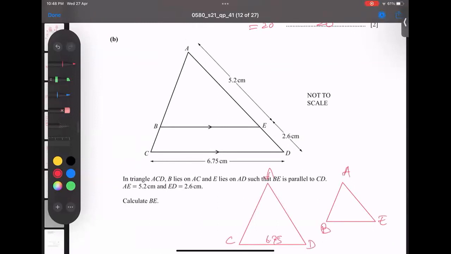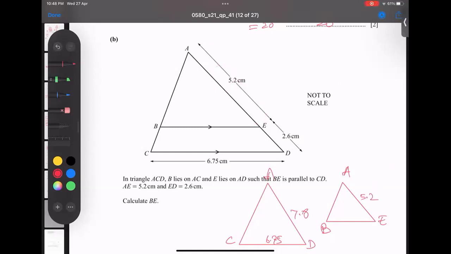Okay, this is the full. If you add them all, 5.2 plus 2.6 gives us 7.8, whereas this smaller one is 5.2, because from here to here is 5.2.